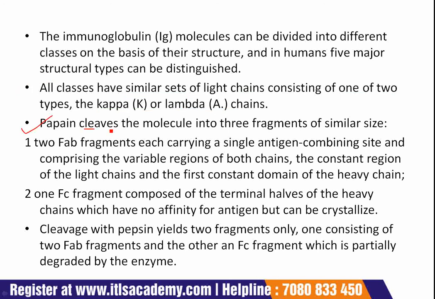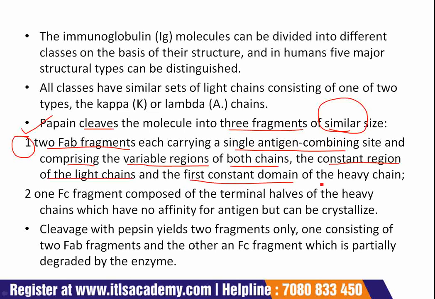Papain cleaves the molecules into 3 fragments of similar size. The first one contains 2 Fab fragments, each carrying a single antigen combining site and comprising the variable regions of both chains, the constant region of the light chains and the first constant domains of the heavy chains.